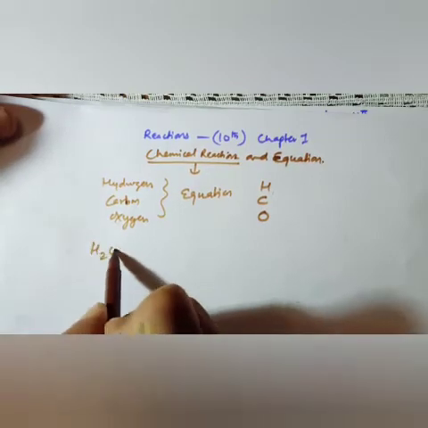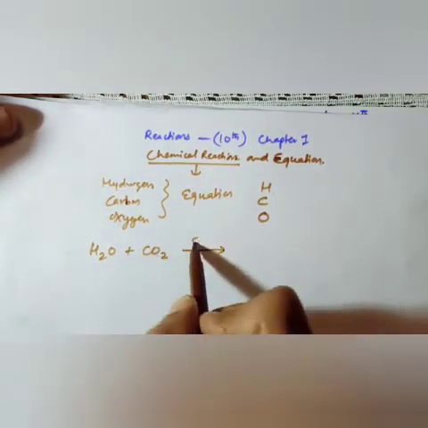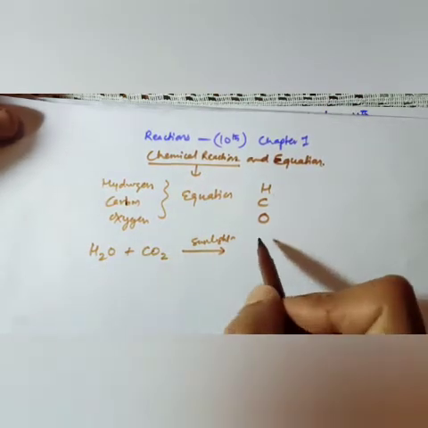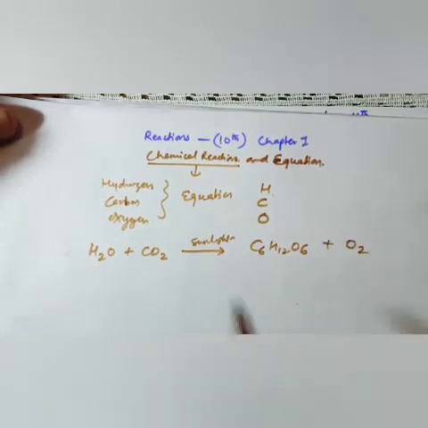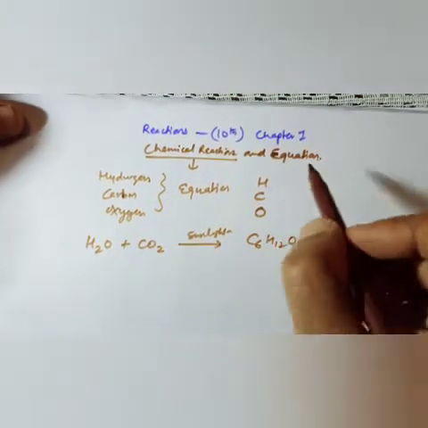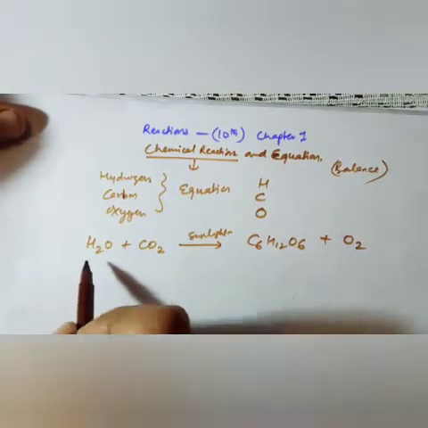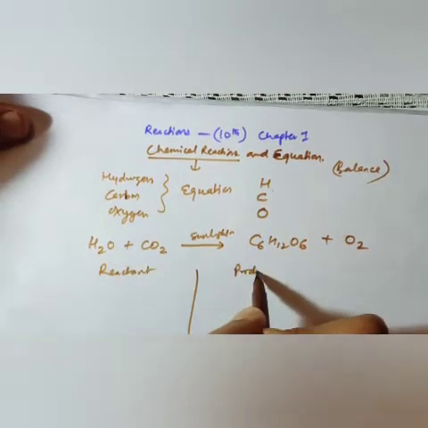Suppose H2O reacts with CO2 in the presence of sunlight. They combine and form C6H12O6 plus O2. Then our work was to balance that equation. I'm talking about the 10th syllabus, balancing equations. And you know very well how to balance: reactant side, product side.